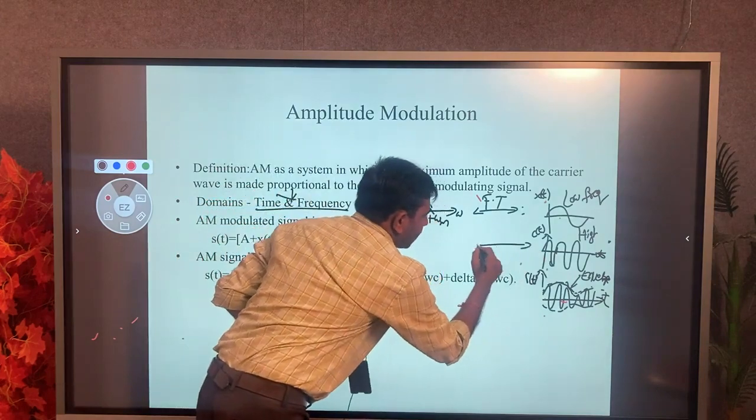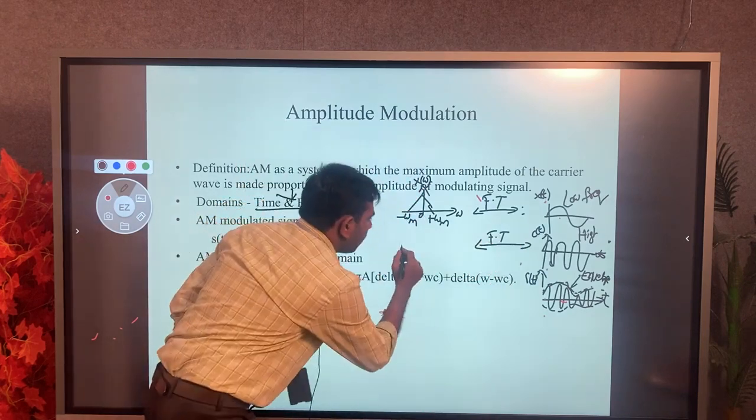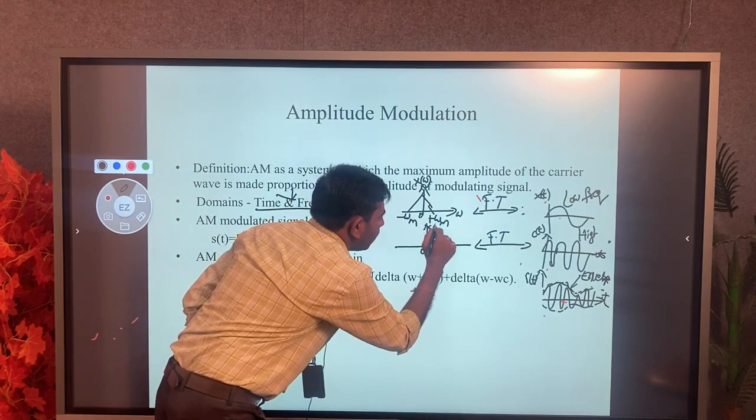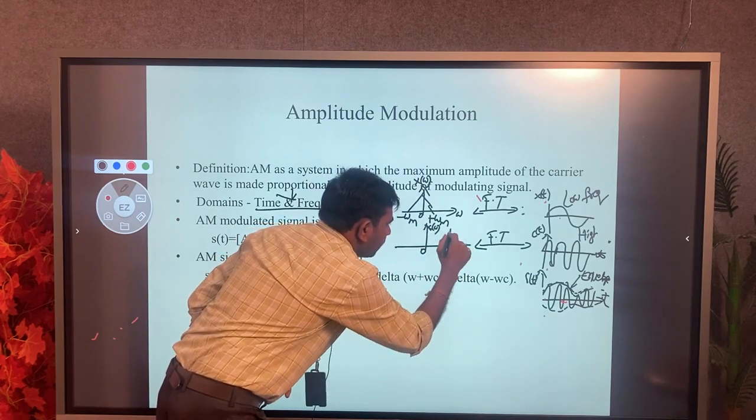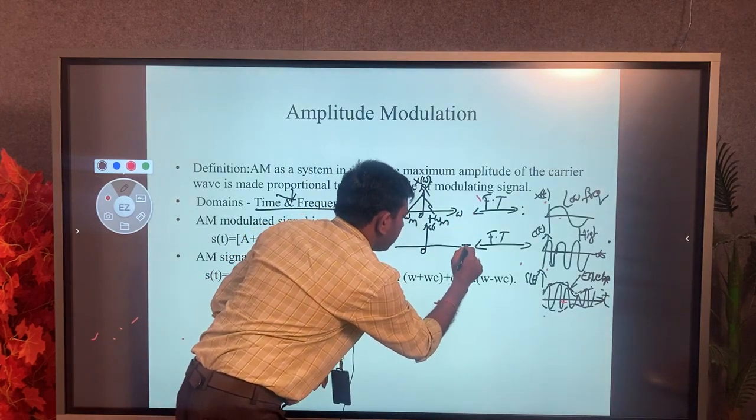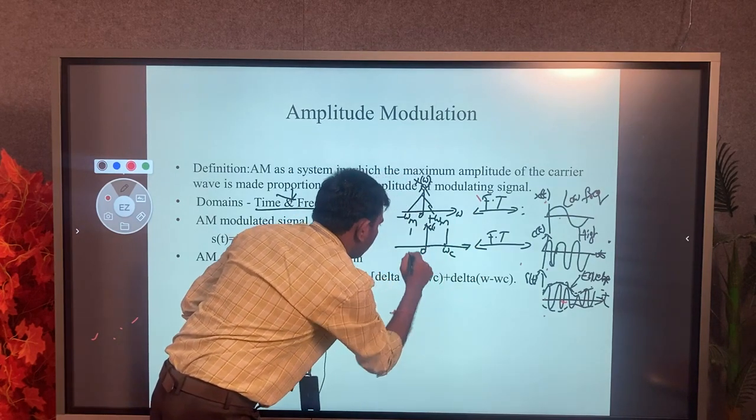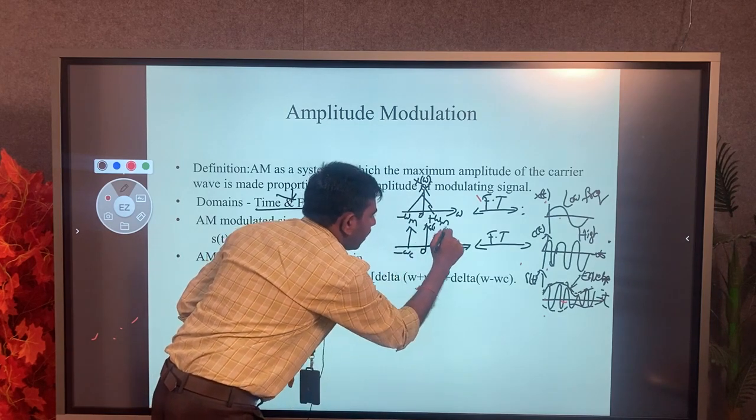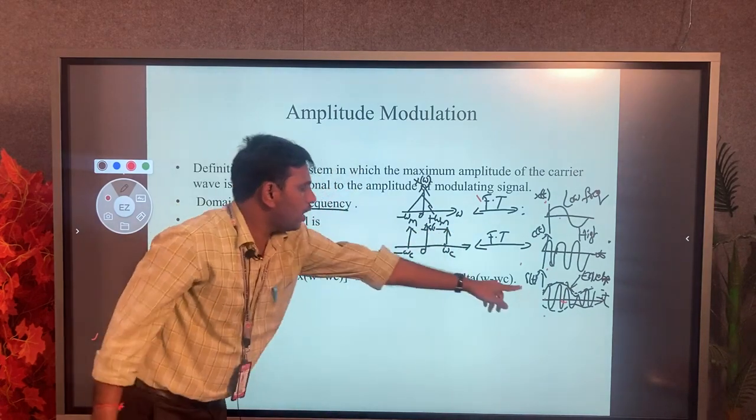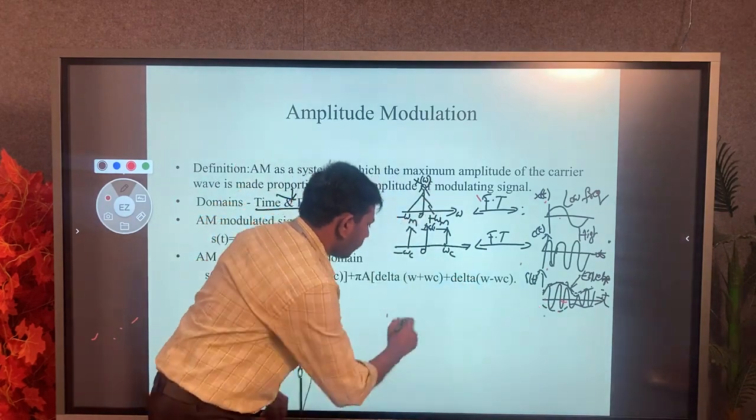This is my time domain message signal converted into the frequency domain. Now again my carrier signal is converted into the frequency domain in terms of Fourier transform. It is represented as C of omega, at plus omega c and minus omega c, and we have to consider the required amplitude here.